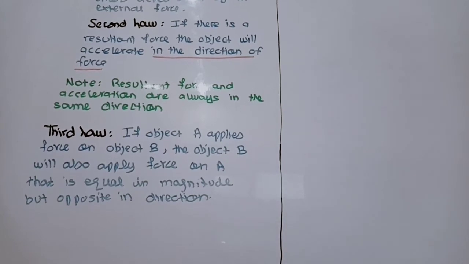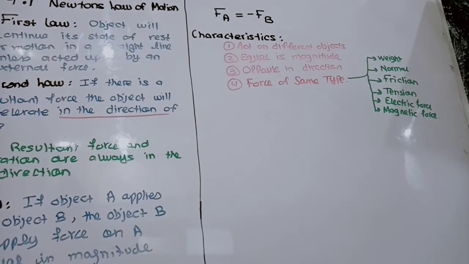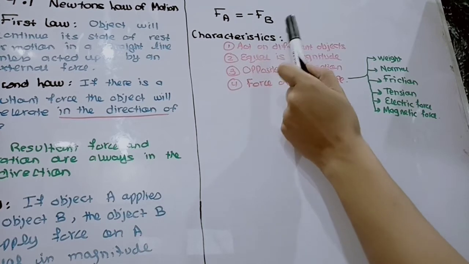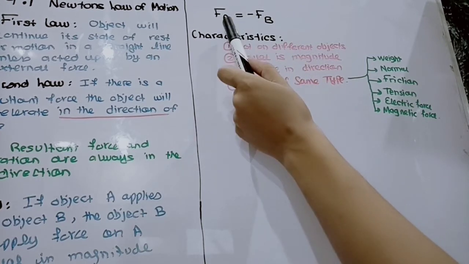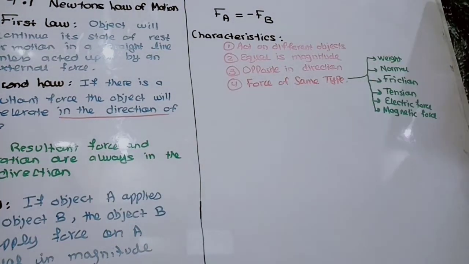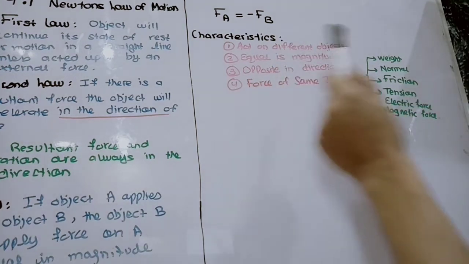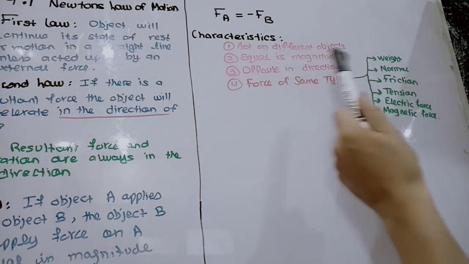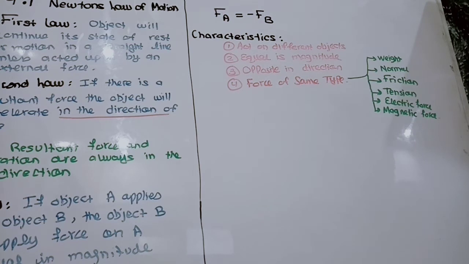Newton's third law says that if object A applies a force on object B, then object B will also apply a force on A that is equal in magnitude but opposite in direction. So mathematically, Newton's third law is F_A equals negative F_B. The forces are equal in magnitude but in opposite directions. Some of the characteristics of Newton's third law are that the forces act on different objects, they are equal in magnitude, they are opposite in direction, and the forces are of the same type.